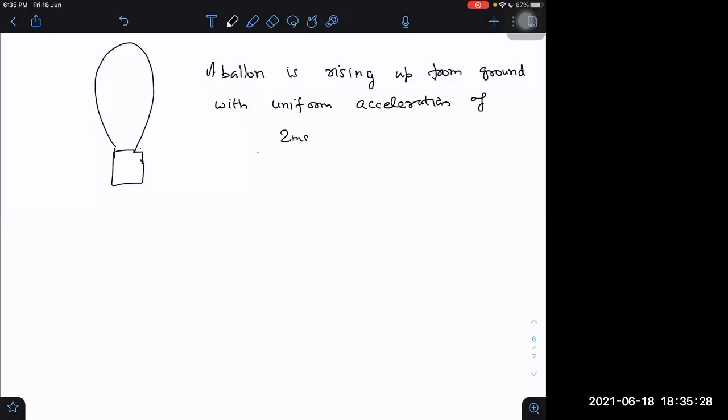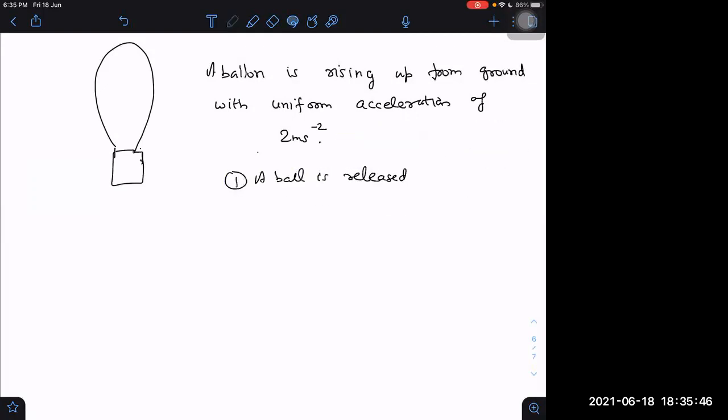If I say a balloon is rising up from ground with uniform acceleration of 2 meter per second square, a ball is dropped or released.